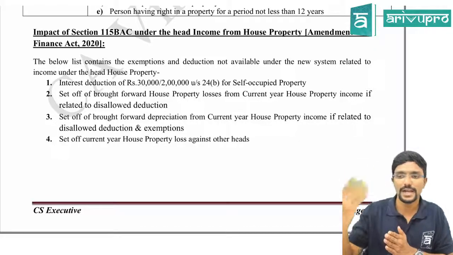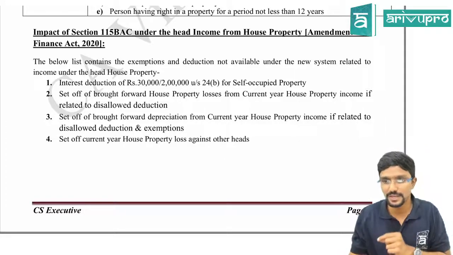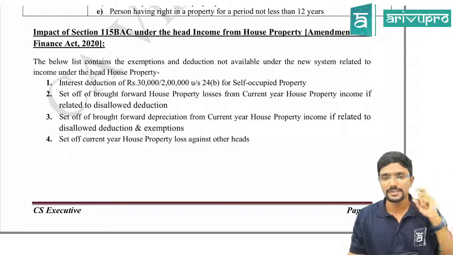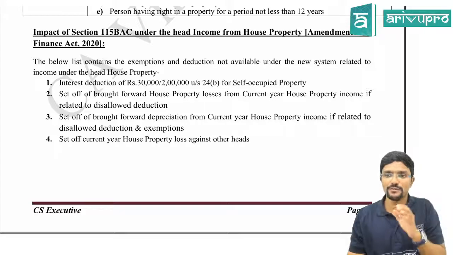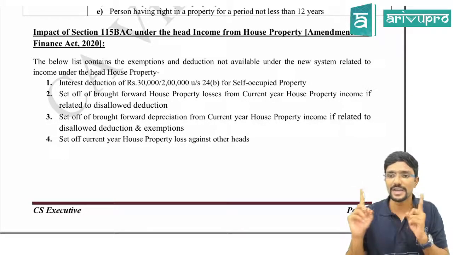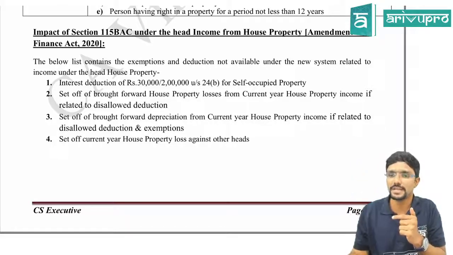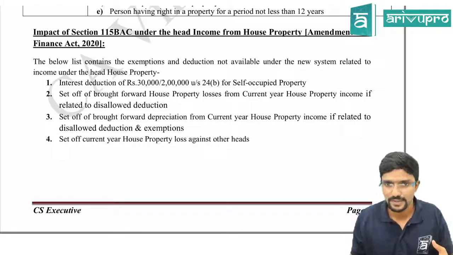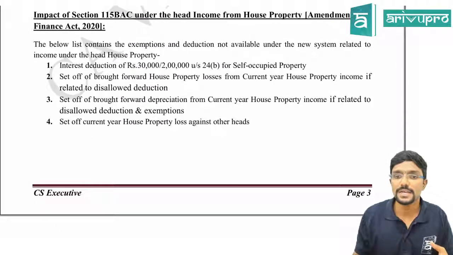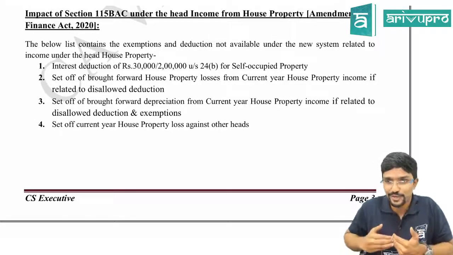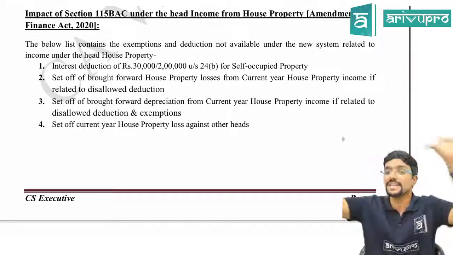Then if you have any brought forward house property loss, you cannot set it off against your house property income in this year if it is related to self-occupied property. Same way, if you have any brought forward depreciation, unabsorbed depreciation we will call it as, you cannot set it off against your current year house property income if it is related to some disallowed deductions. Clear? Last point is set off of current year house property loss. Okay, this year you have house property loss, you cannot set it off against any other income.